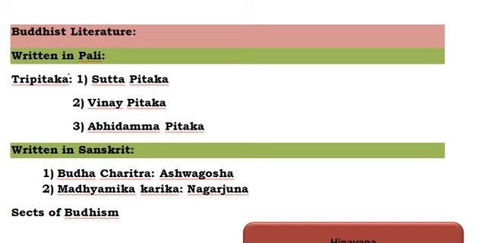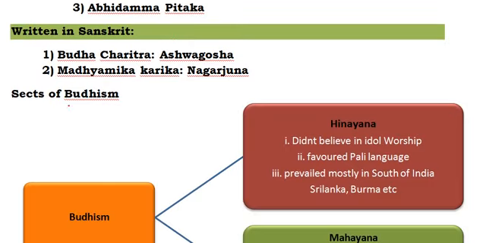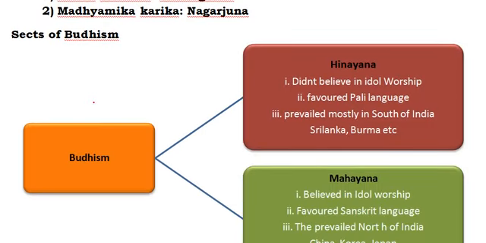Don't confuse yourself between the Pali and Sanskrit languages. This is the Pali language. The majority of Buddhist literature is written in Pali. And some of the things are written in Sanskrit: one is Buddha Charitra and the second one is Madhyamika Karika.